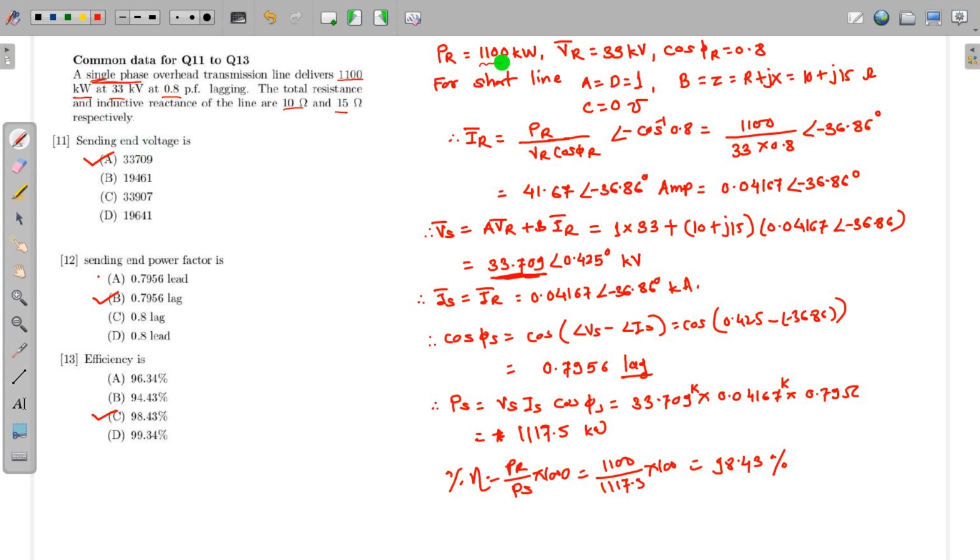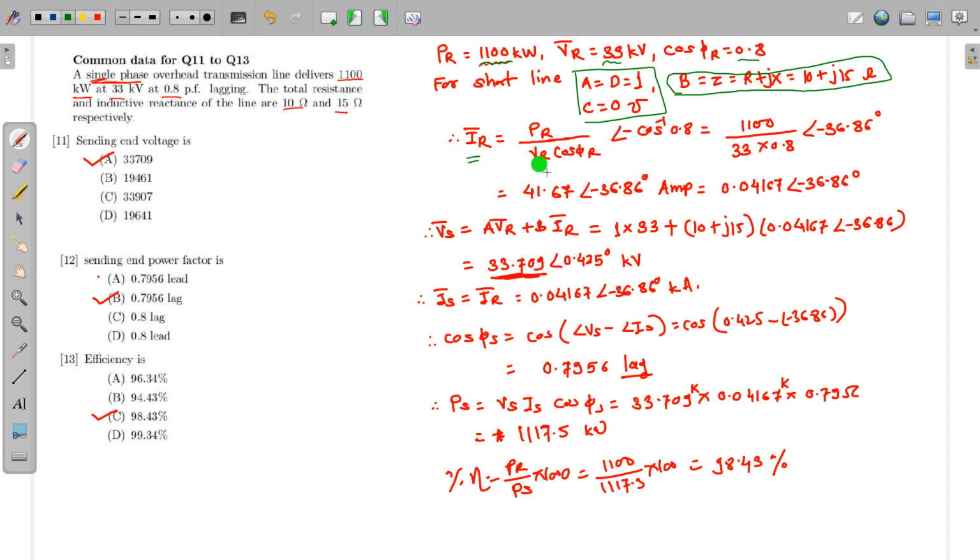So, the receiving end power is given as PR = 1100 kilowatt, VR is 33 kV, and cos phi r is 0.8. For a short transmission line, we already know that A = D = 1, C = 0 mho, and B = Z, that is R + jX, that is 10 + j5. So we will calculate the current first.